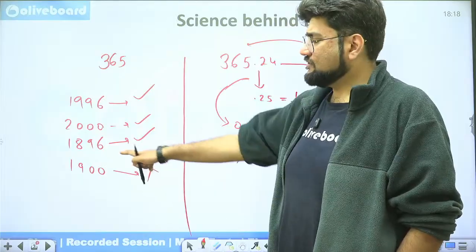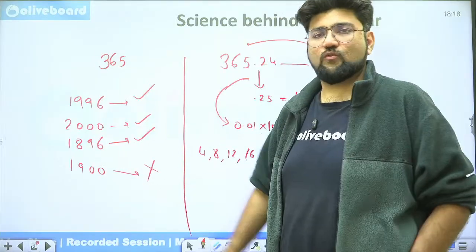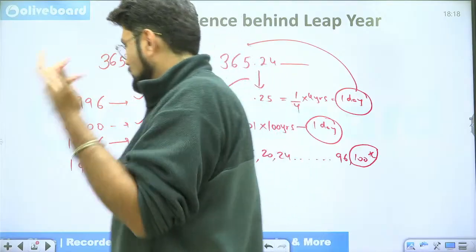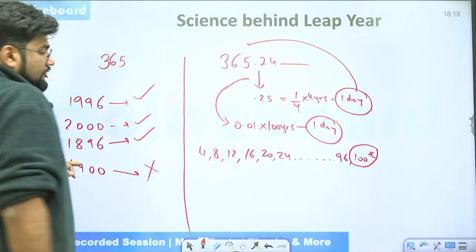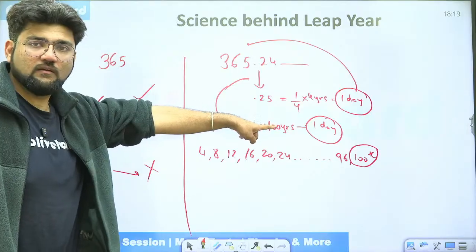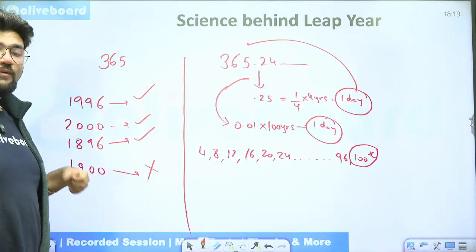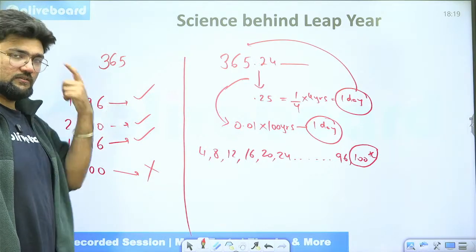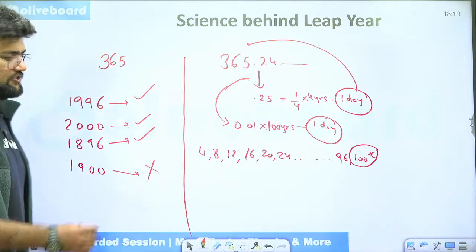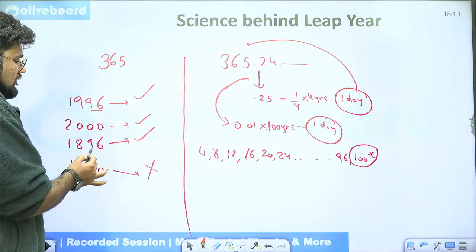So any number which ends in 00 is always divisible by 4. Any number which ends in 000 is always divisible by 8. So this number, no matter what I write, is always going to be divisible by 4, but it is not a leap year because of this particular rule. Okay, so how do we check? For normal years, how do we check the divisibility by 4? We check the last 2 digits. So 96 is divisible by 4, so that is a leap year.